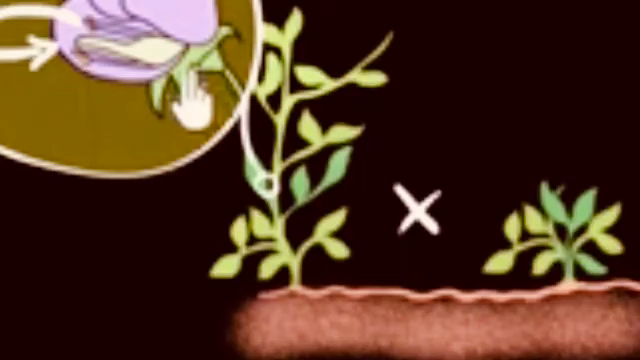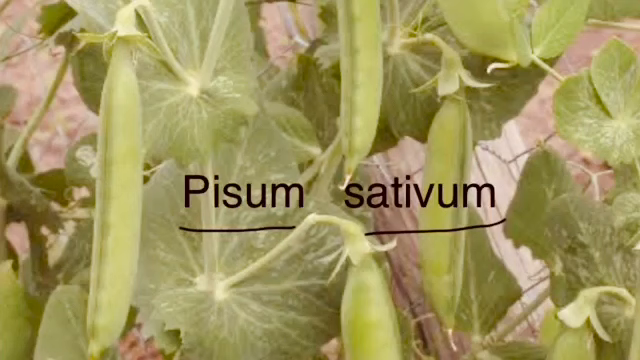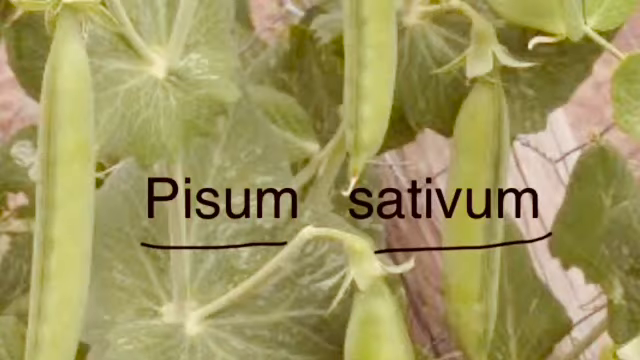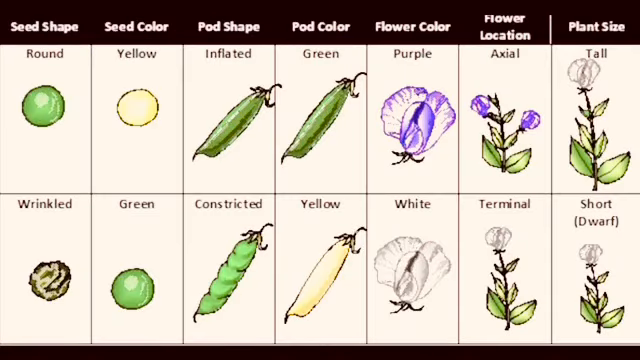Garden pea plants, the scientific name is Pisum sativum. Pisum is the generic name, sativum is the specific name. You know that when you write the scientific name, you have to follow certain rules, like Pisum starts with capital P. Generic name always starts with a capital letter. Let me tell you why he chose garden pea plants for his experiments.